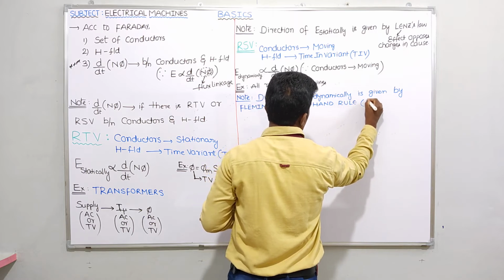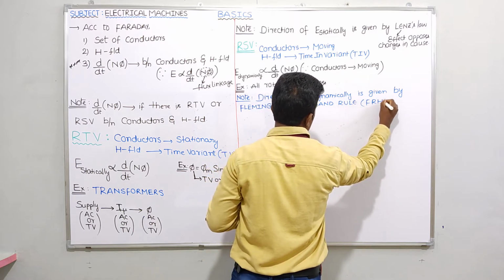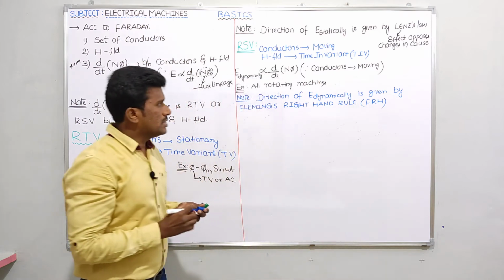Simply I can write it as FRH rule. Very simple.